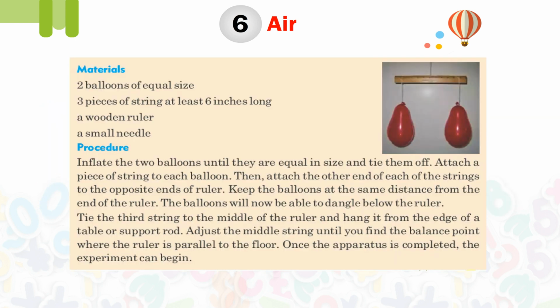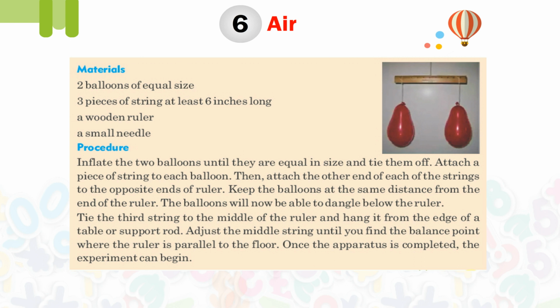Materials: 2 balloons of equal size, 3 pieces of string at least 6 inches long, a wooden ruler, a small needle. Procedure: Inflate the 2 balloons until they are equal in size and tie them off. Attach a piece of string to each balloon. Then attach the other end of each of the strings to the opposite ends of the ruler. Keep the balloons at the same distance from the end of the ruler. The balloons will now be able to dangle below the ruler. Tie the third string to the middle of the ruler and hang it from the edge of a table or support rod. Adjust the middle string until you find the balance point, where the ruler is parallel to the floor.